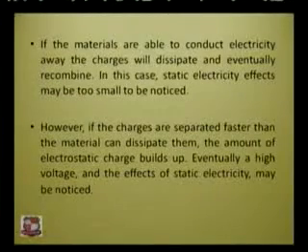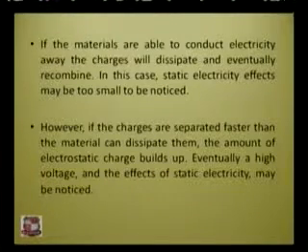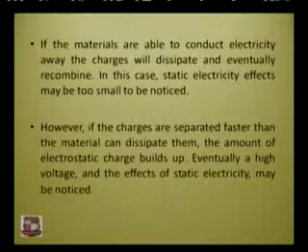Now, if the materials are able to conduct electricity, that is, if they are pure conductors, then the charges will dissipate away and eventually recombine. In this case, the static electricity effects may be too small to be noticed. However, if the charges are separated faster than the material can dissipate them, then the amount of electrostatic charge builds up. So eventually a high voltage develops and the effects of static electricity may be noticed.